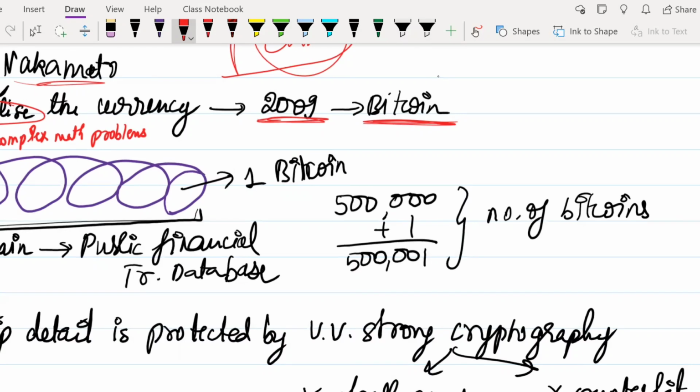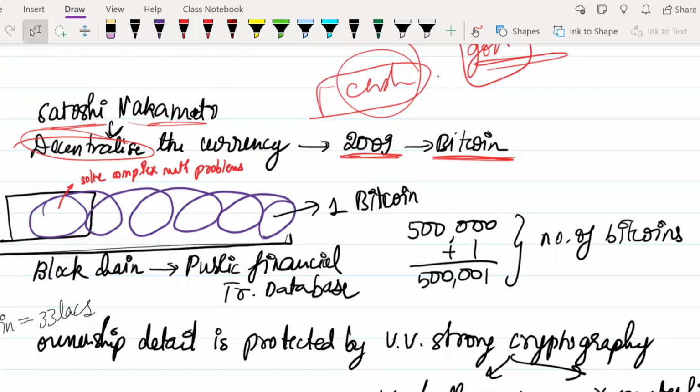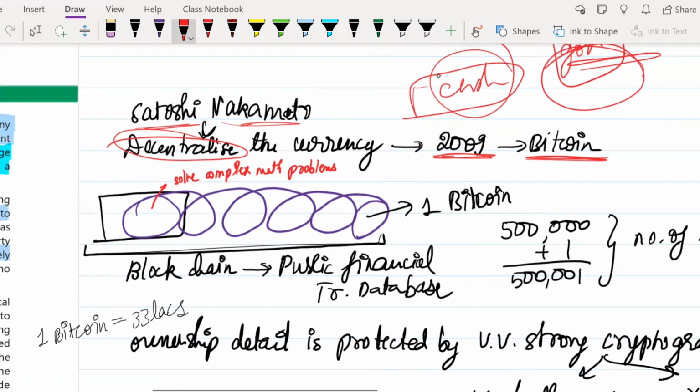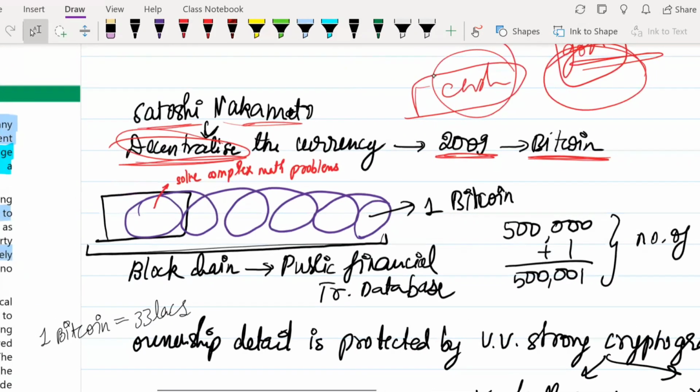So Satoshi Nakamoto was successful in bringing a currency which was not under the control of the government. This is the reason India has not yet legalized it or is not much accepting of it, and many countries in the world are not very accepting of cryptocurrencies, because cryptocurrency aims at the decentralization of money.